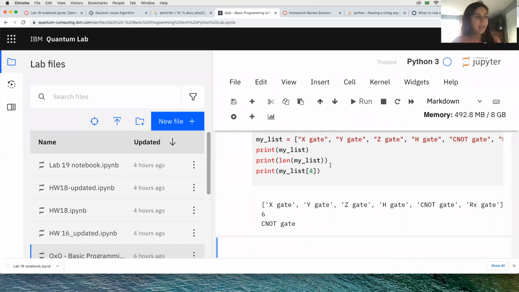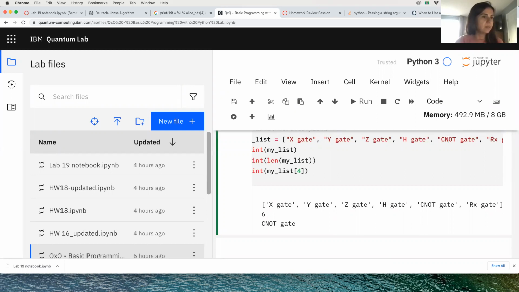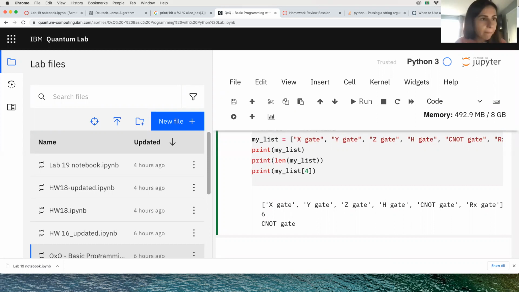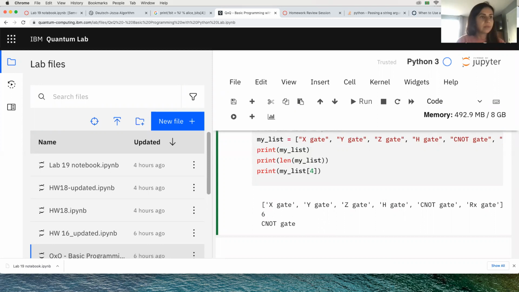Now, a hint, let me let you guys see the rest of the list here. It goes until the RX gate. It's because it's so zoomed in that we can't see.